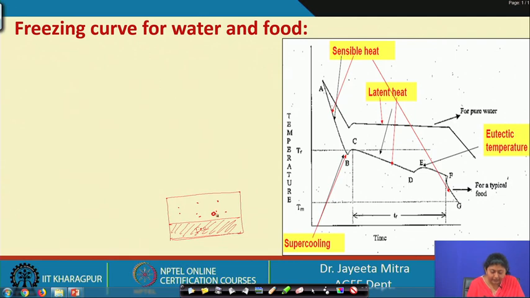The liquid will come to the interface, this ice and water interface, and it will try to convert to ice. So, the latent heat of fusion will be released and similar molecules will convert from ice to water. So, this process is going on when it comes to the equilibrium situation.